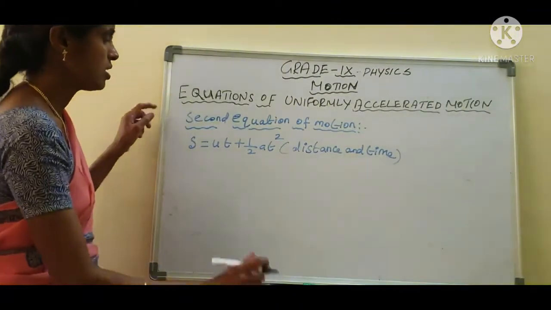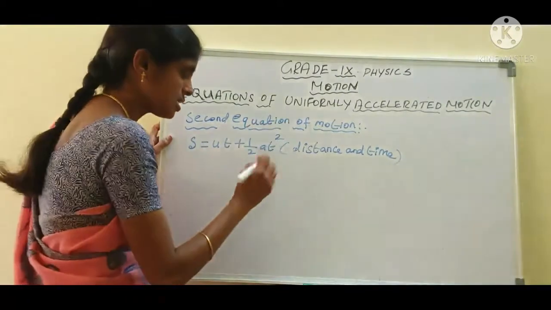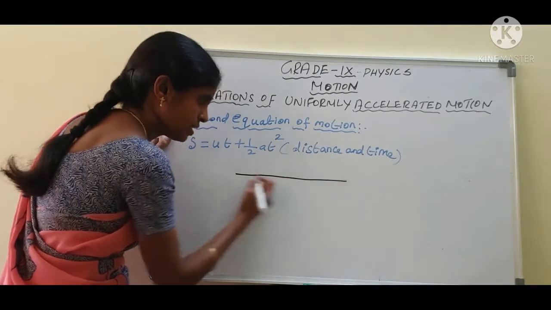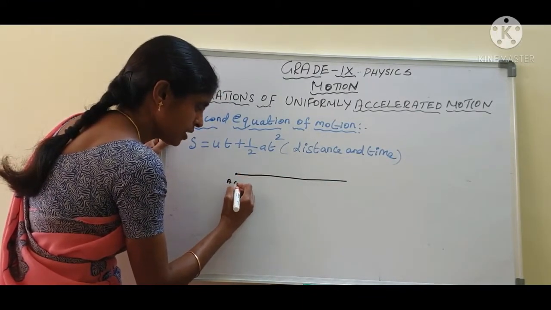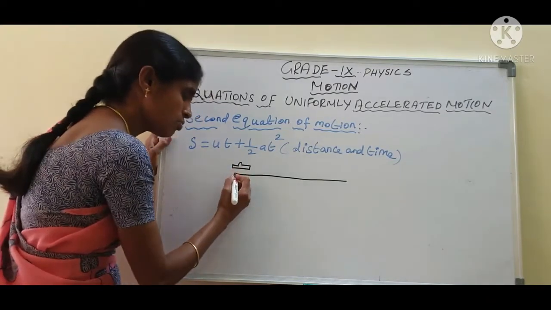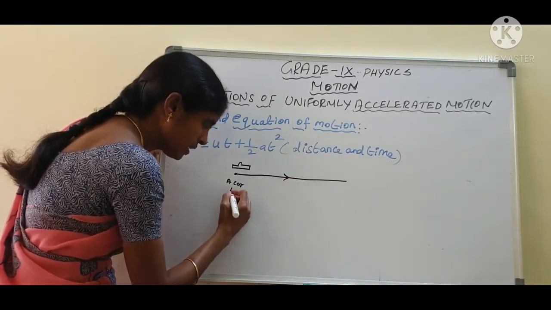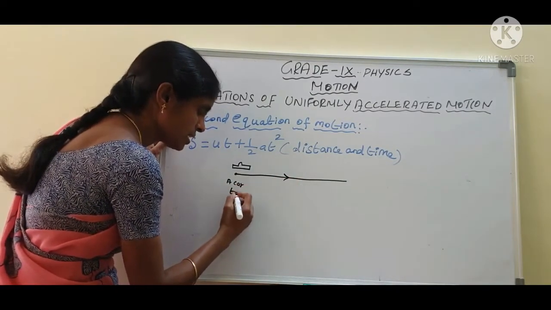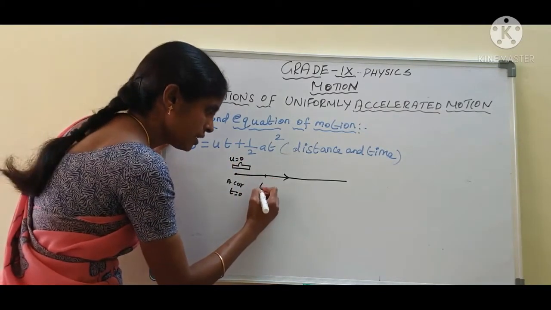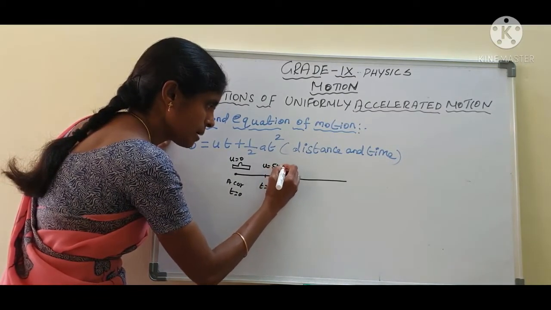See here, students, now we want to derive S equal to ut plus half at square. Let us consider one example, an object moving in a straight line, a car moving in a straight line. Now at t equal to 0, the initial velocity u equal to 0. After t equal to 2 seconds, v equal to 5 km per hour.